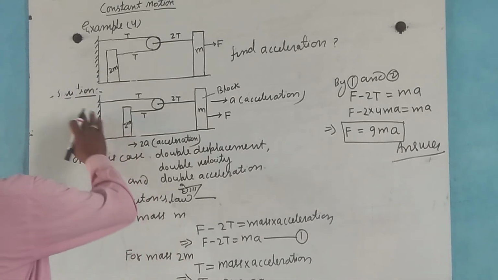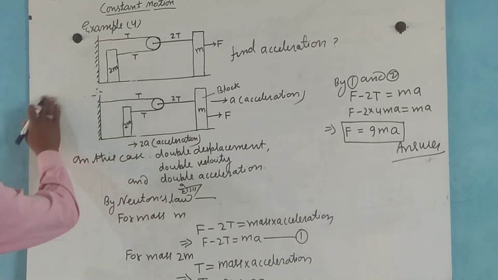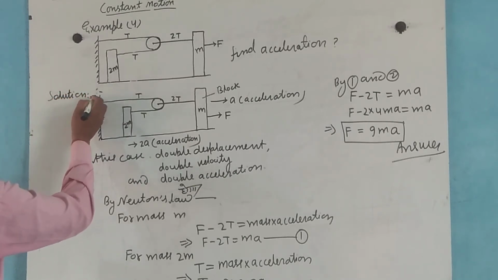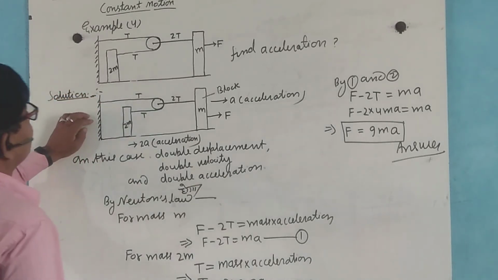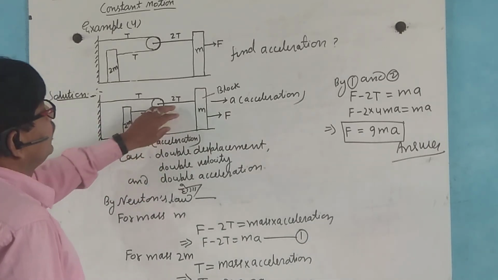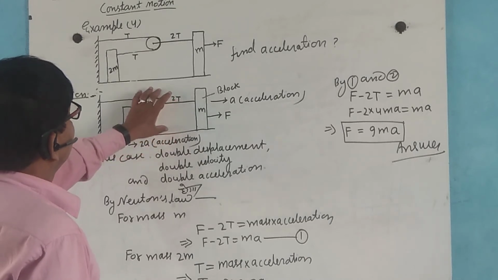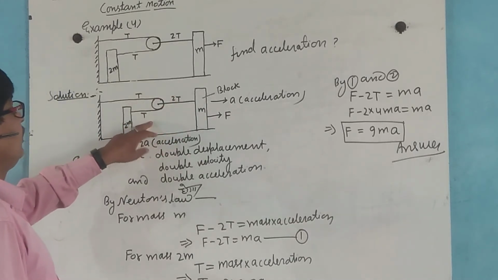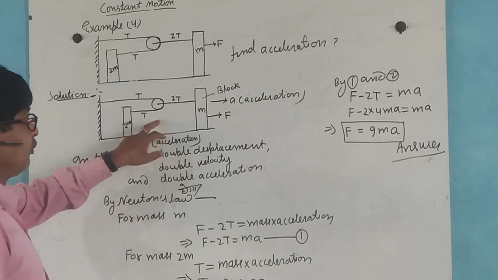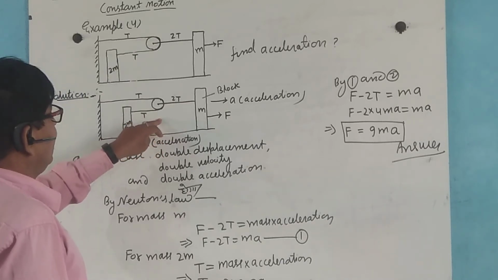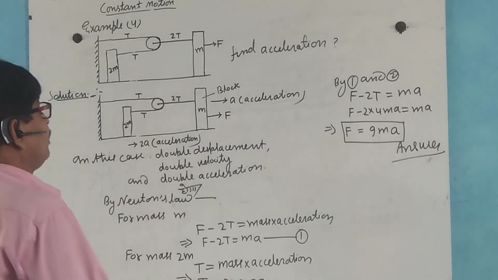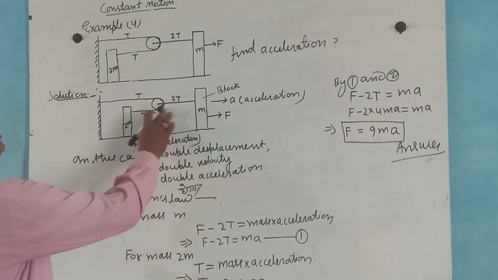Solution: in this case, displacement creates double displacement, also double velocity, and also double acceleration for this block.